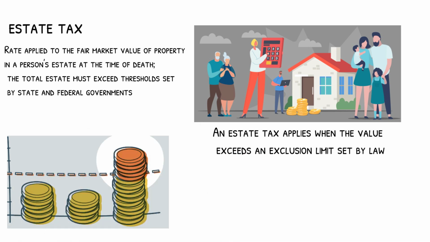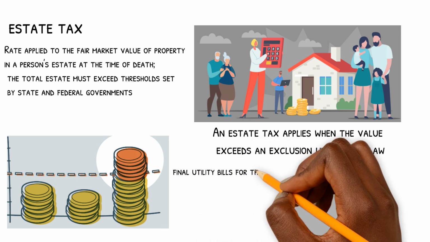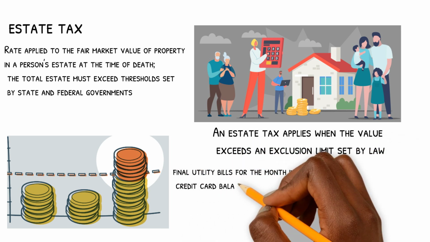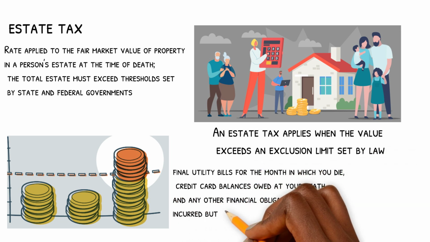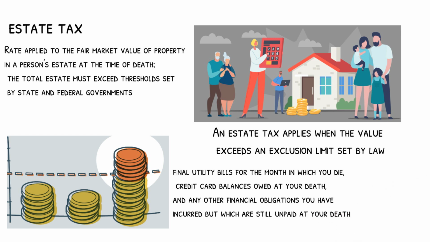They include items such as final utility bills for the month in which you die, credit card balances owed at your death, and any other financial obligations you have incurred but which are still unpaid at your death. They also include any income taxes due for income you earned in the year of your death.